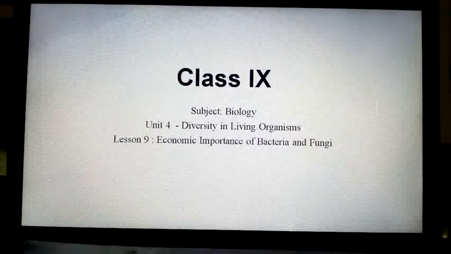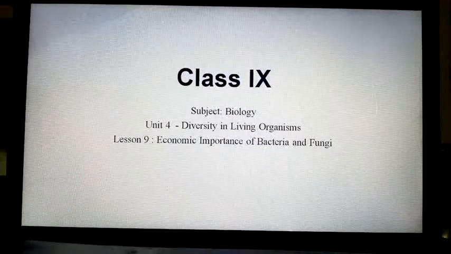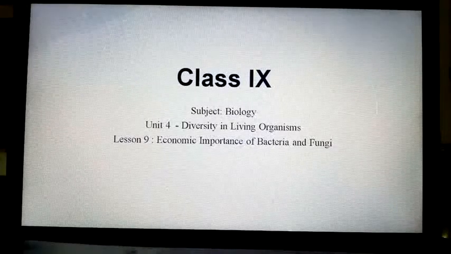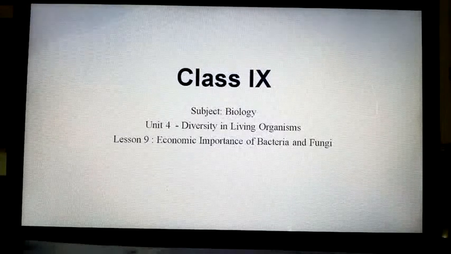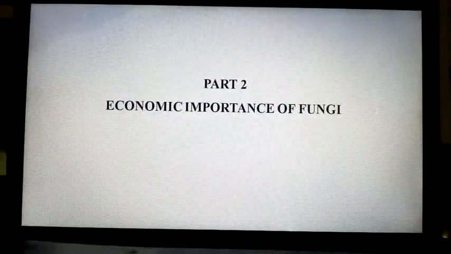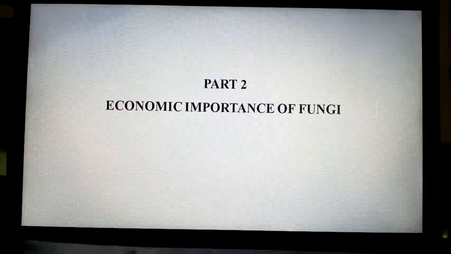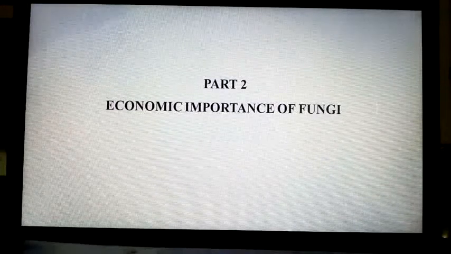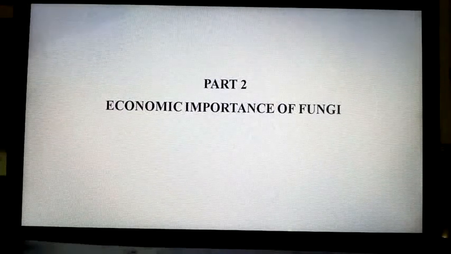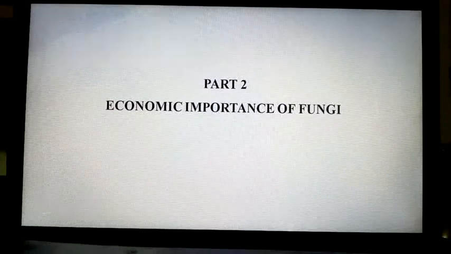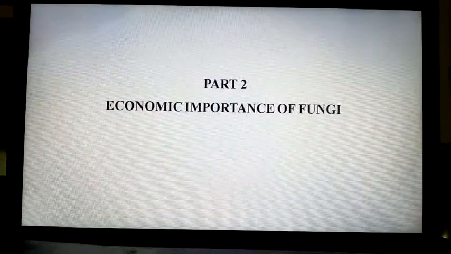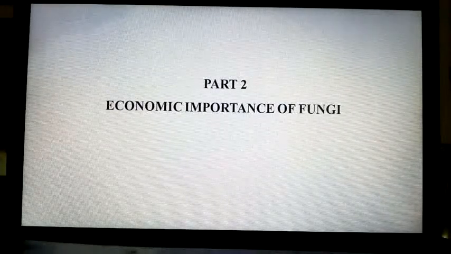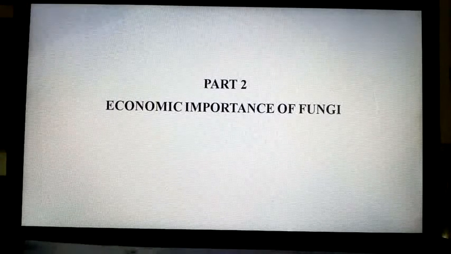Hello students of class 9, subject biology, unit 4, diversity in living organisms. Lesson 9, economic importance of bacteria and fungi, in which we have learnt economic importance of bacteria. Now in continuation with that, we are moving to economic importance of fungi, where you are learning uses of fungi as well as harmful fungi and various places where, like industries, bakery, etc., fungi are used.